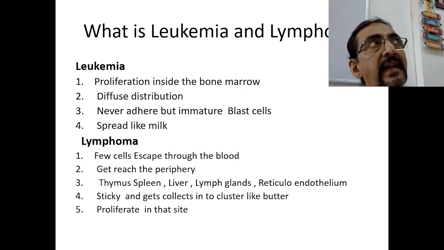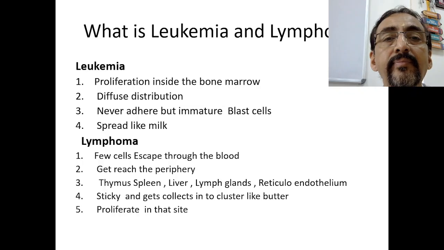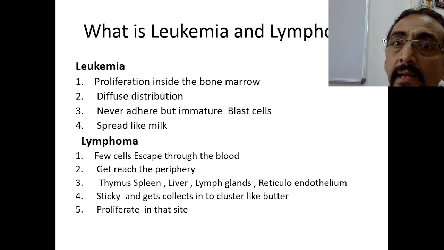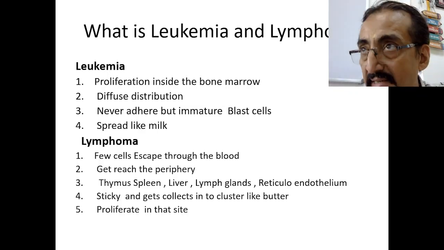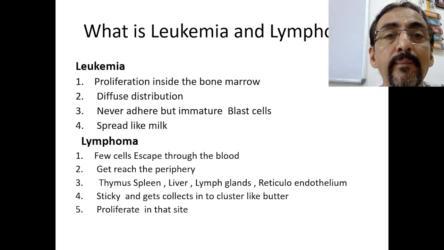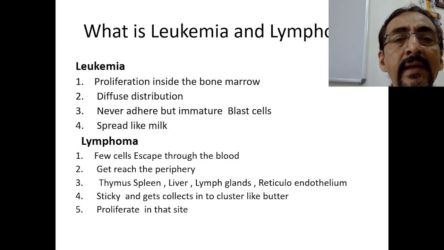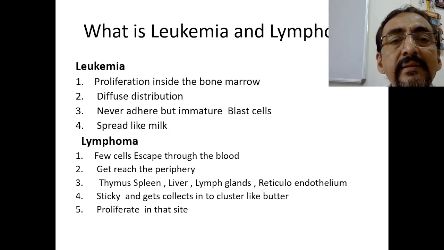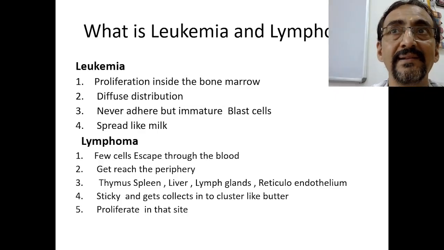Now we come to the next point. What is leukemia and what is lymphoma? In leukemia, there is always proliferation of blast cells. What is a blast cell? That we'll see later. The proliferation of the blast cells takes place inside the bone marrow, and there is a very diffuse distribution, and these cells will never adhere, because they are immature blast cells.